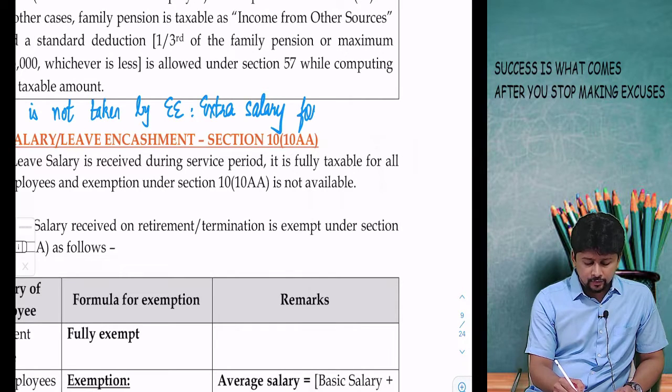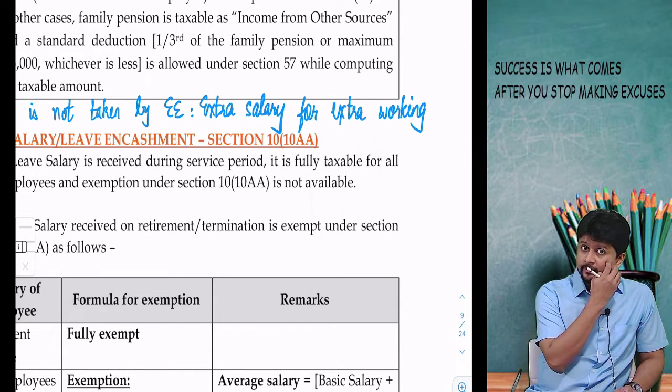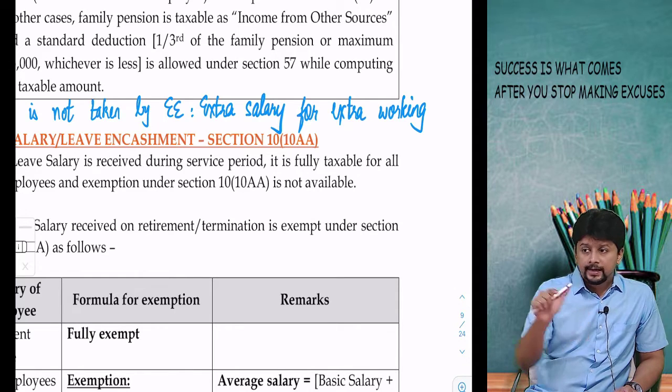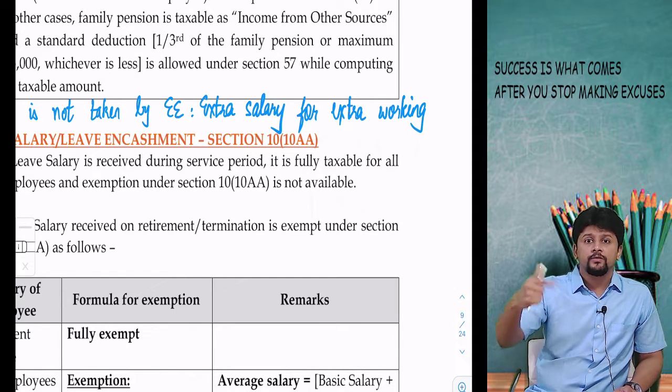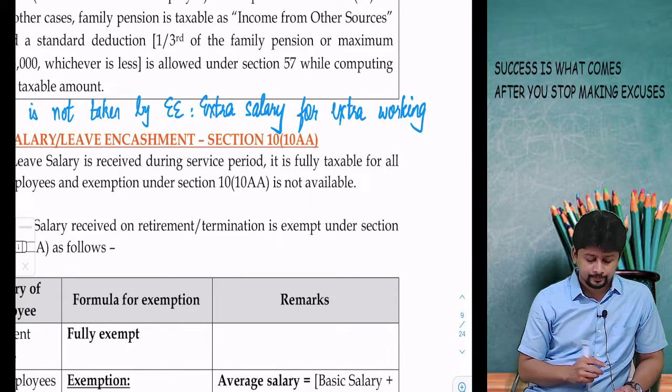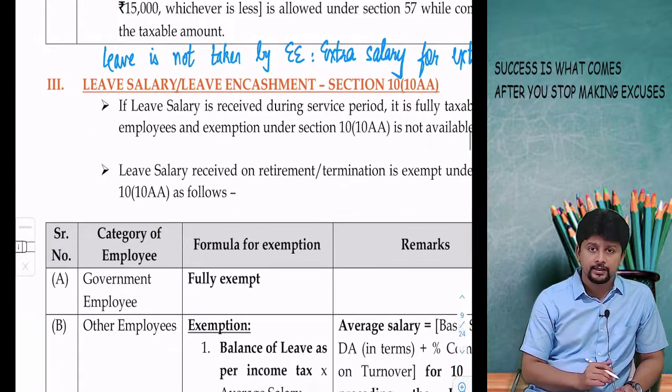In a year, you don't have to work for 365 days. You will get a certain number of days as leave. If you do not take that many number of days as leave, it means for those days also you have given service to your employer, so he will pay you extra. That is what is called leave salary.